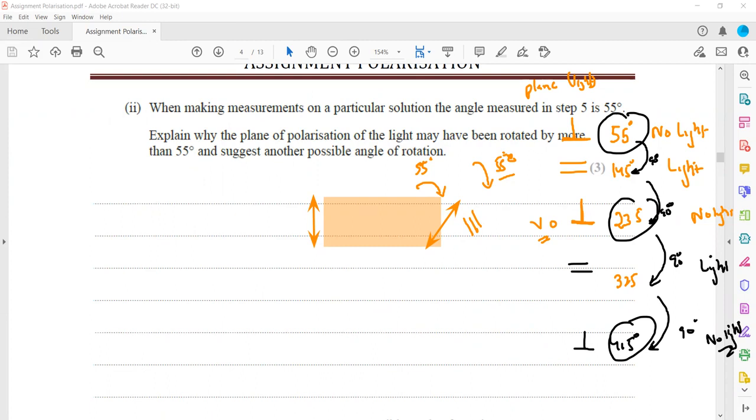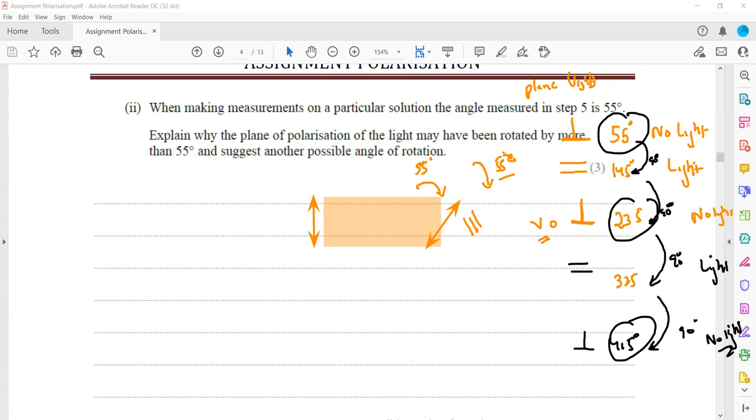The solution concentration, because the rotation depends on the concentration of the solution. A high concentration solution rotates the light more, and if the light is rotated, it can be rotated by 180. So the plane of polarization will remain the same again, and the value can be 235 or 415.